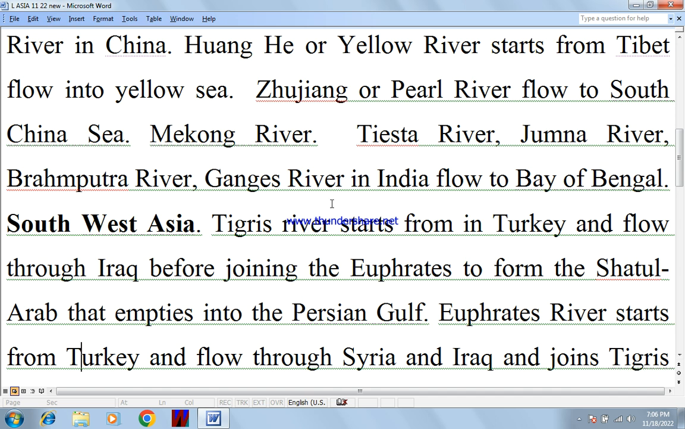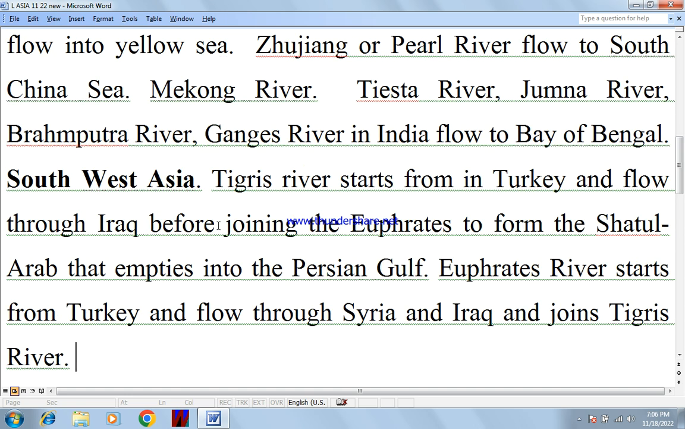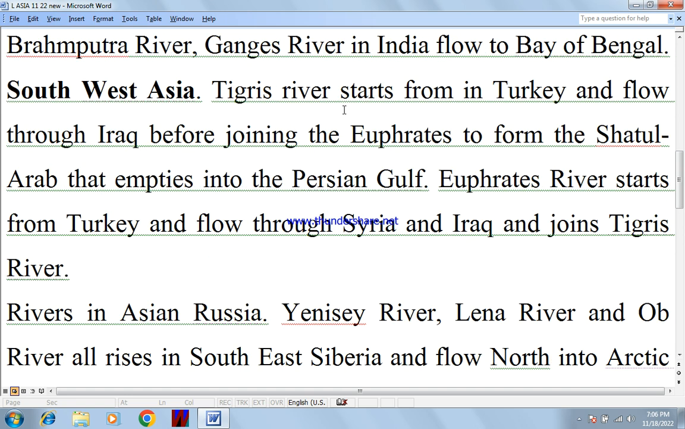Now, rivers in Southwest Asia. Tigris River starts from Turkey and flows through Iraq before joining the Euphrates to form the Shatt al-Arab that empties into the Persian Gulf. Euphrates River starts from Turkey and flows through Syria and Iraq, and joins the Tigris River.